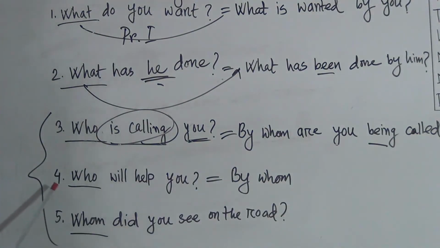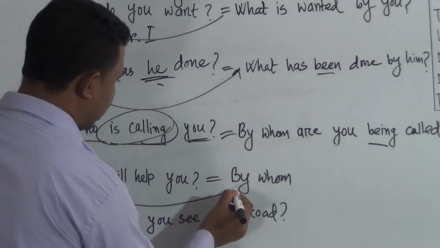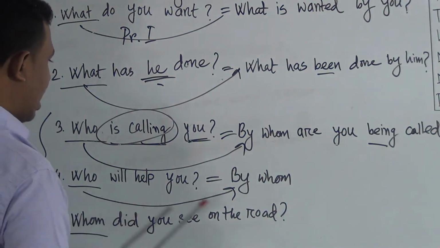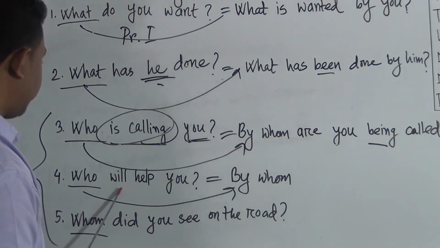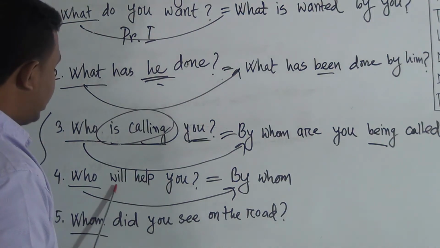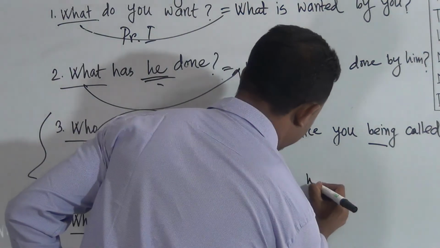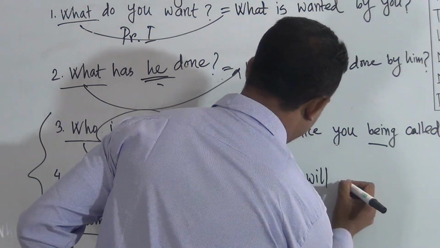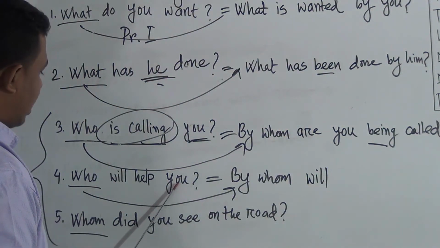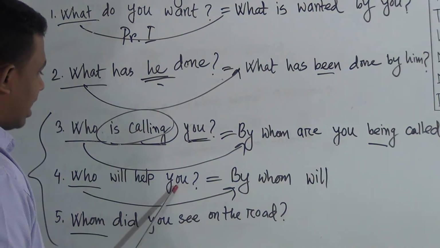Okay. Number 4 is also the same rule, because it also begins with who. Who will help you. So after seeing who, we must write by whom, like the first rule. Okay. So I have written by whom, then will help you. What is its auxiliary verb? Will. By whom will. Then the subject's object.